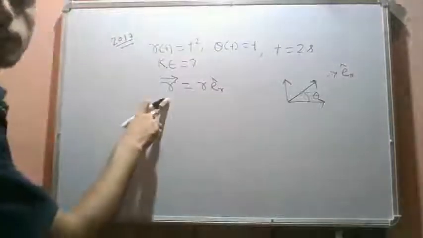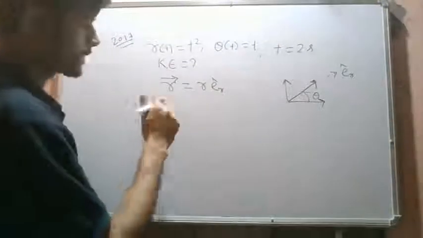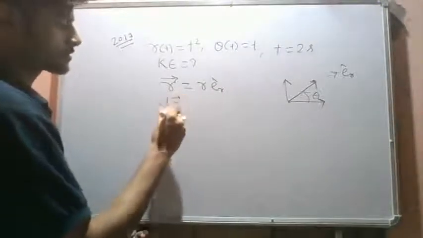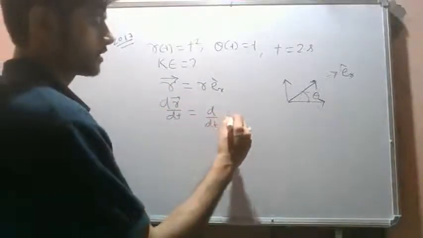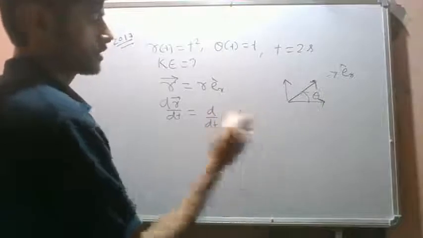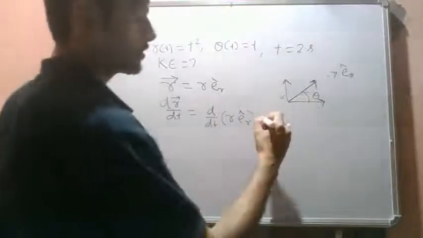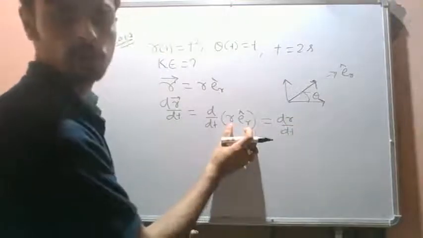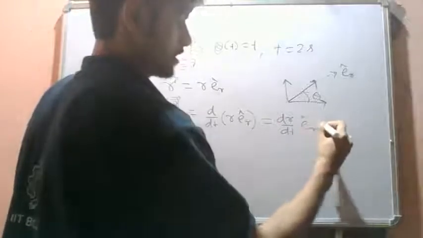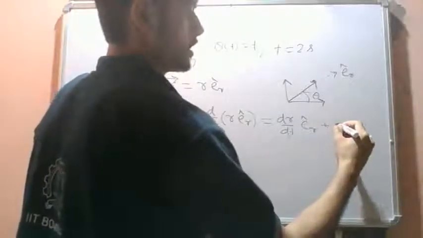If we differentiate, we will get the velocity. Here we need to use the multiplication rule.